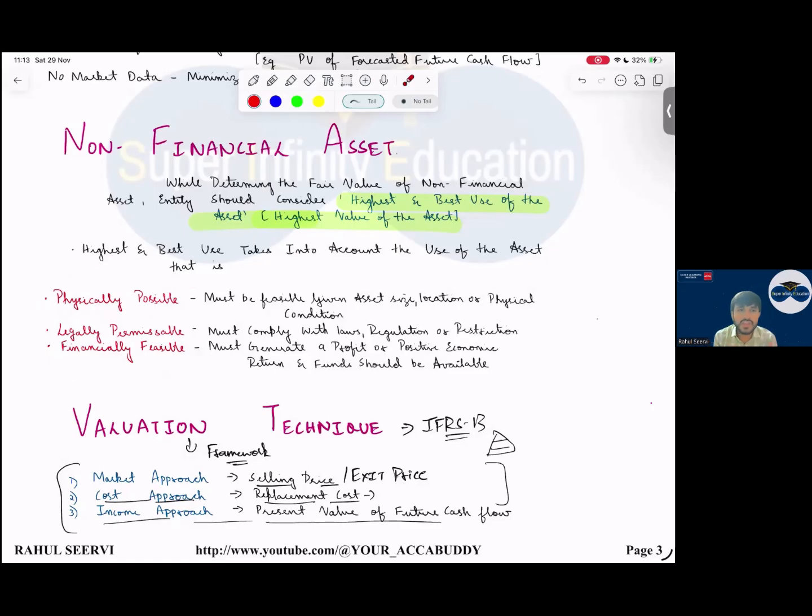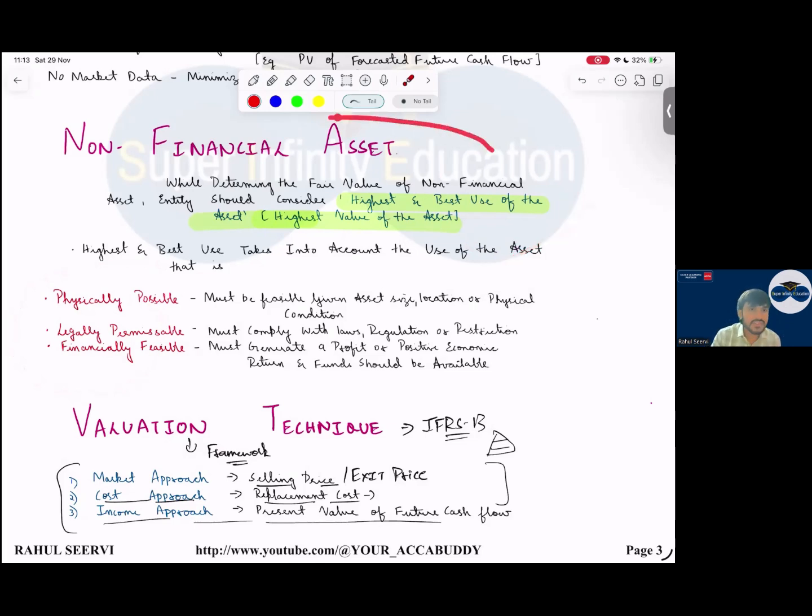But it is not legally permissible, because the government knows nearby apartments are there, they will not let you construct a factory or anything. So in that case, we will say no. All three conditions should be met. Then we say the criteria is being met and we will consider that value.